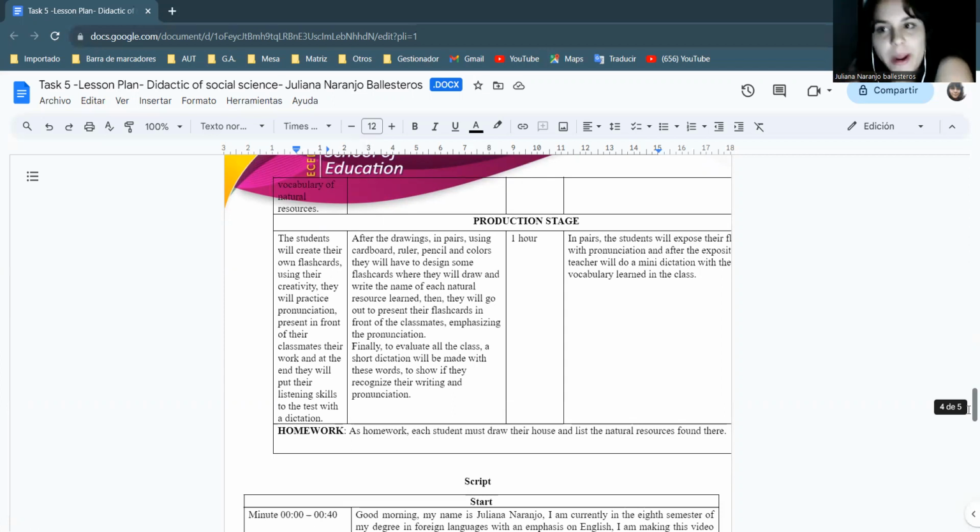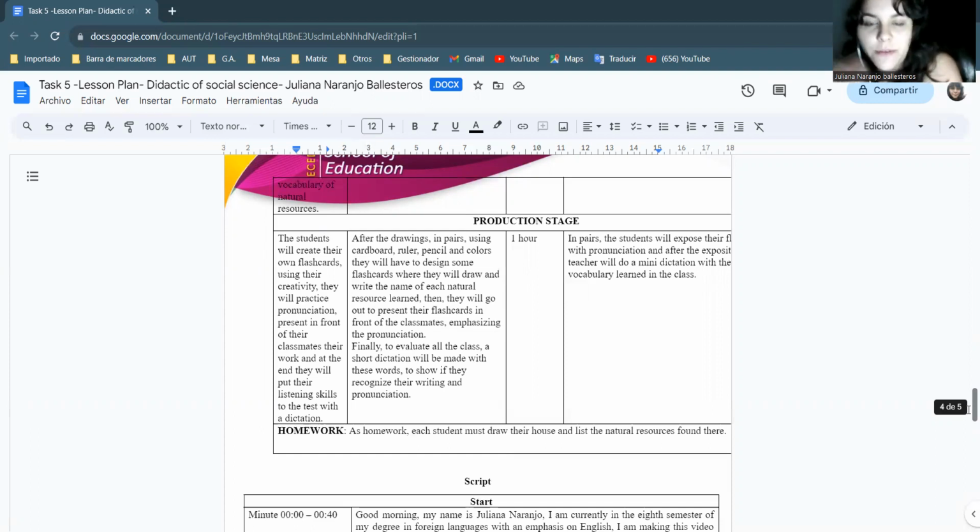After everybody creates their natural resource, with their names and the drawings, we are going to have the production stage. In this part, I want to create in pairs an activity where they have to show me and the classmates that they understood the definition of that natural resource and they identify the natural resources in the world. So they are going to create flashcards using cardboard, colors, ruler and scissors. They're going to create them in a free way.